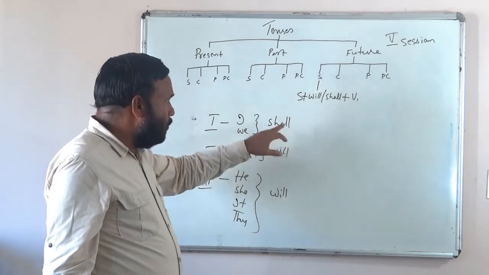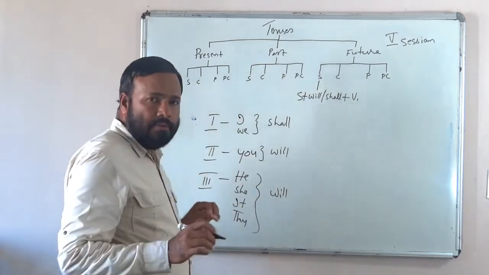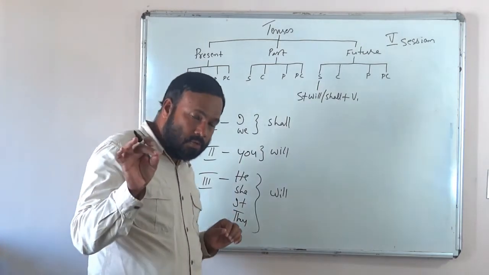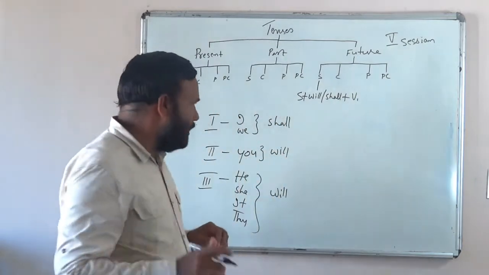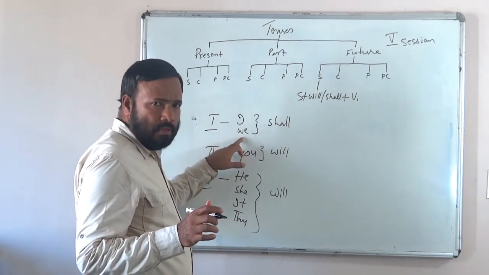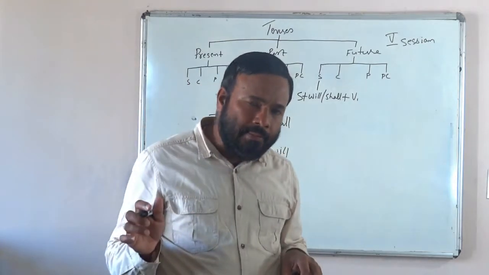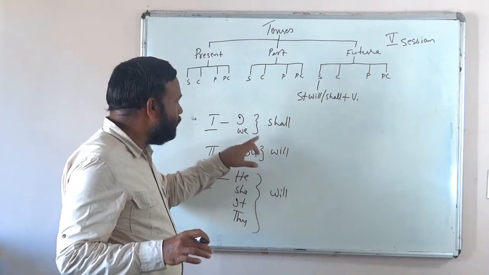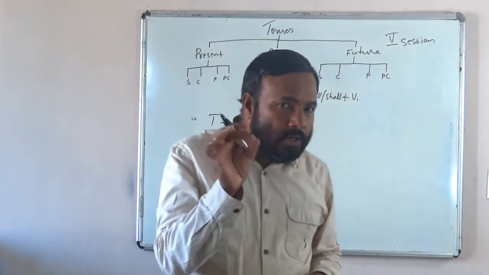If we use will with the first person, what does it show? It shows the determination of the speaker. According to prescriptive English, in the normal case, we must use shall with the first person. I shall go there, we shall meet them, etc. If we use will with the first person, it shows the determination of the speaker, the surety of the action.